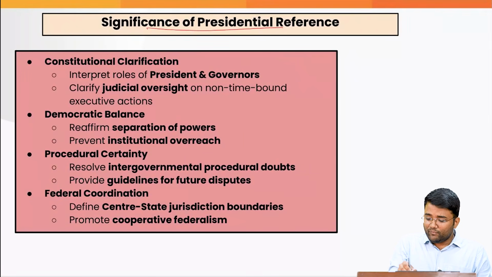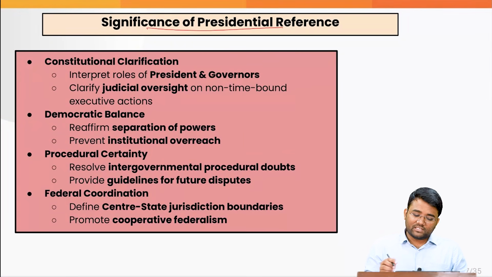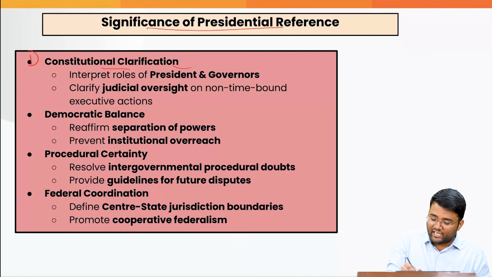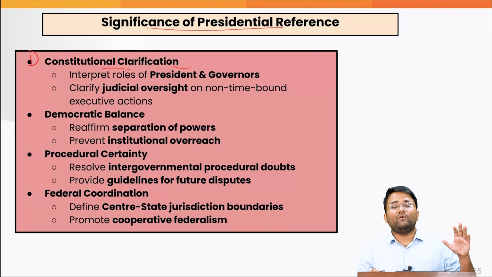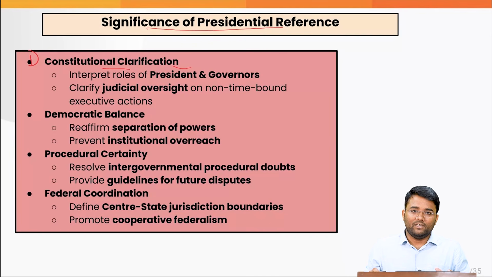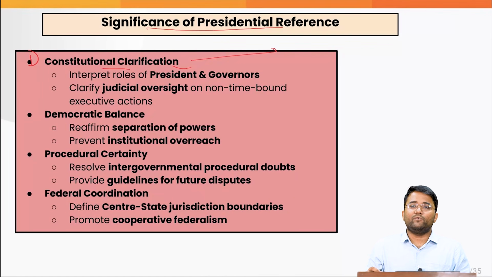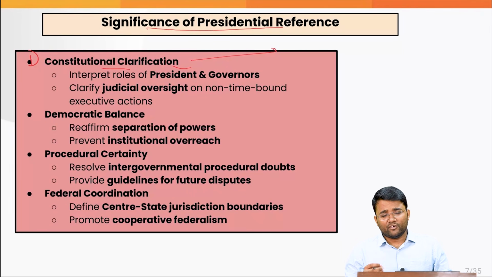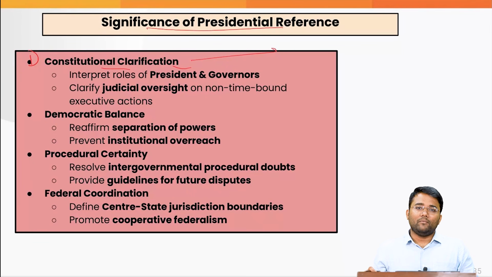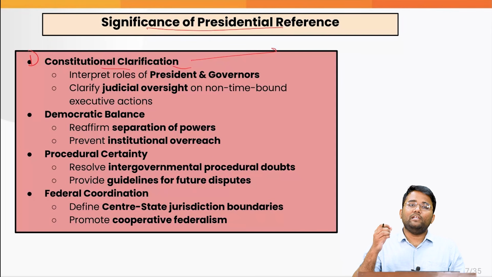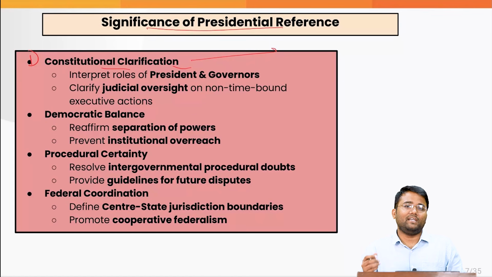Now, what is the significance of this presidential reference? First, it brings constitutional clarification. Despite being one of the lengthiest constitutions of the world with more than 395 articles, there are still very vague provisions. For example, under Article 143, the president can seek the reference or the advice of the Supreme Court. But it says in matters of any law or fact. But what constitutes a matter of law or fact? That is not mentioned at all.